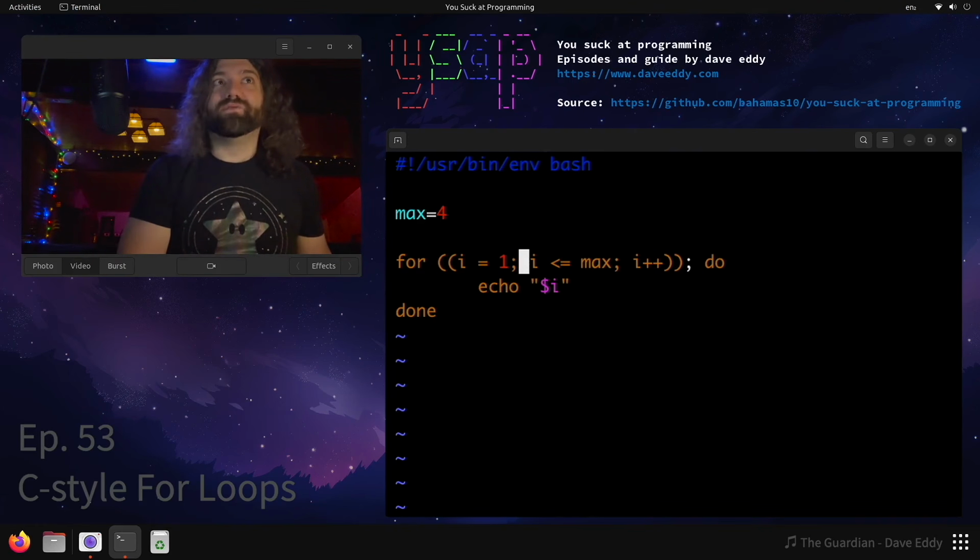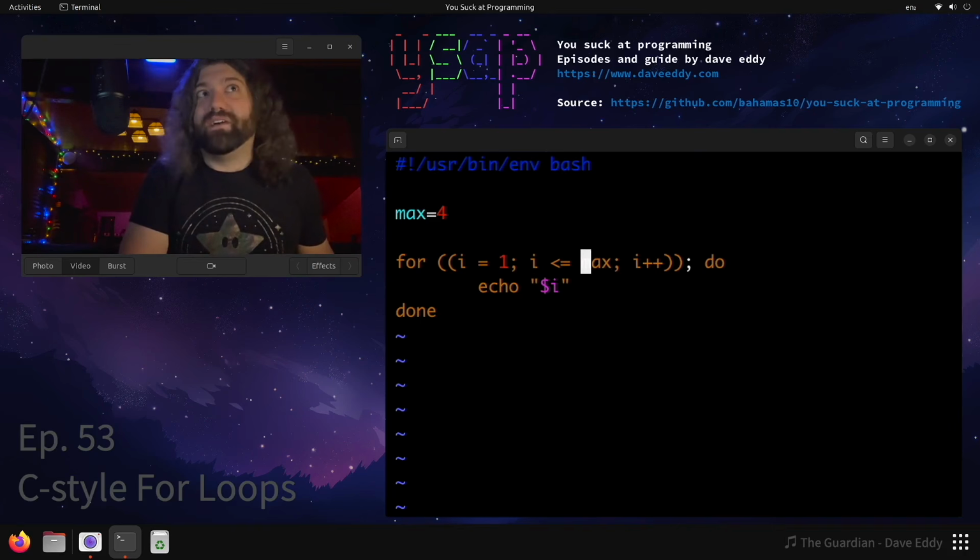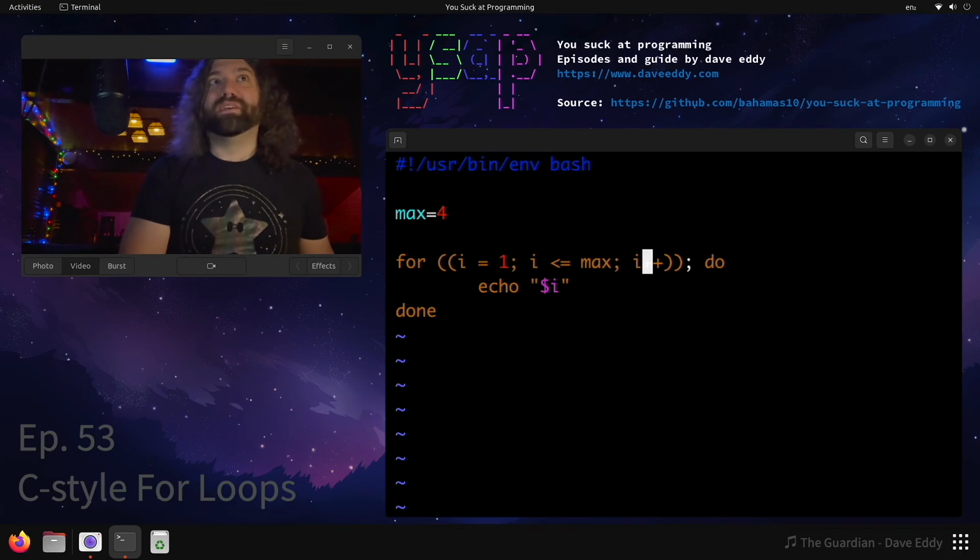We can say for i equals 1. Look, we can even put spaces between the equal signs. i less than or equal to max. We didn't have to put a dollar sign in front of max. i plus plus. As long as we use the double paren notation, then we're using numerical expansion or arithmetic expression, if you were going to look it up in the bash man page.